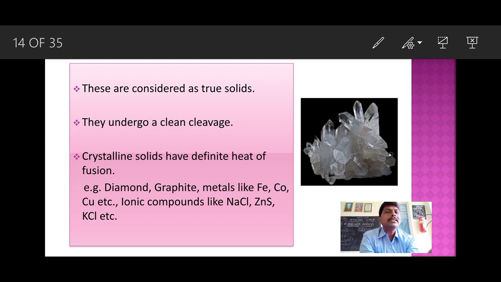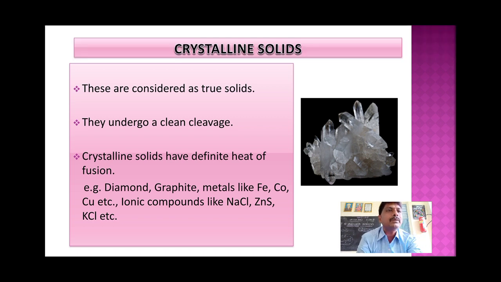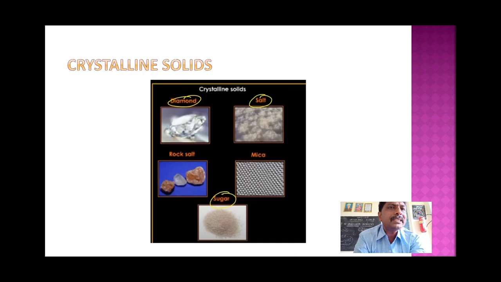Now we will go to some examples of crystalline solids. What are the examples? Diamond. You know, last year in group 14 P block elements, and in 10th class also you saw diamond and graphite are the crystalline allotropes of carbon. All metals are crystalline solids, all ionic compounds are crystalline solids. Here I will show some pictures of crystalline solids: diamond, salt, rock salt, mica, sugar.